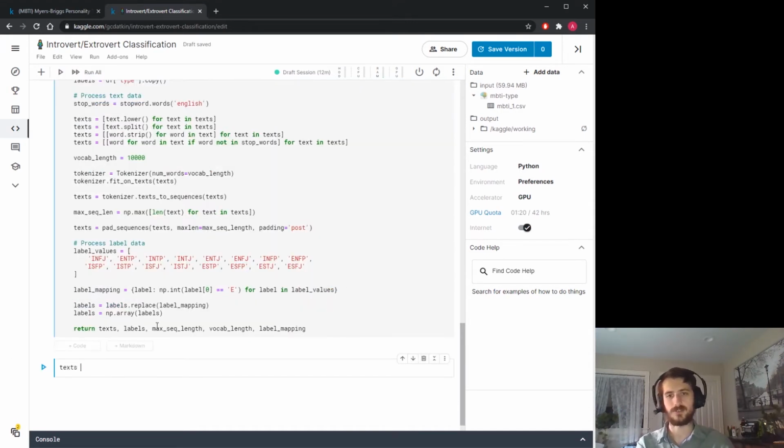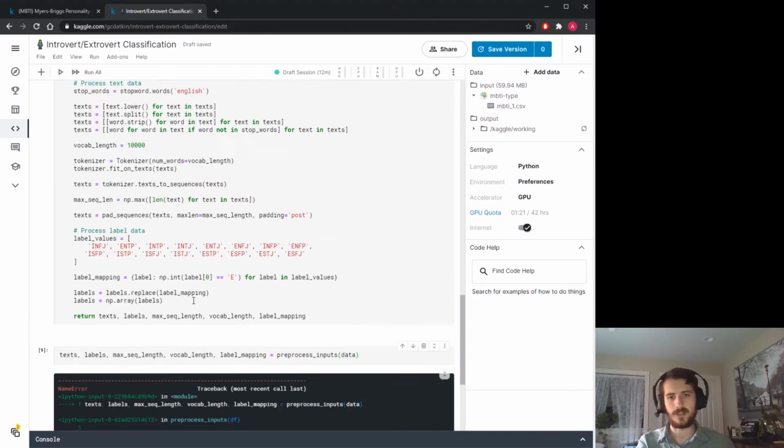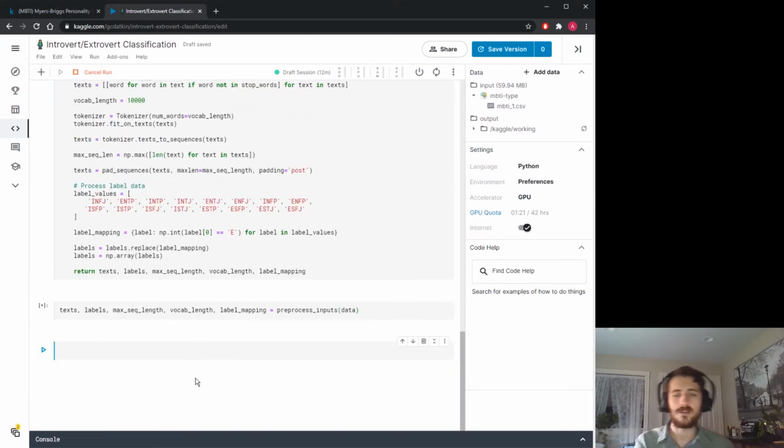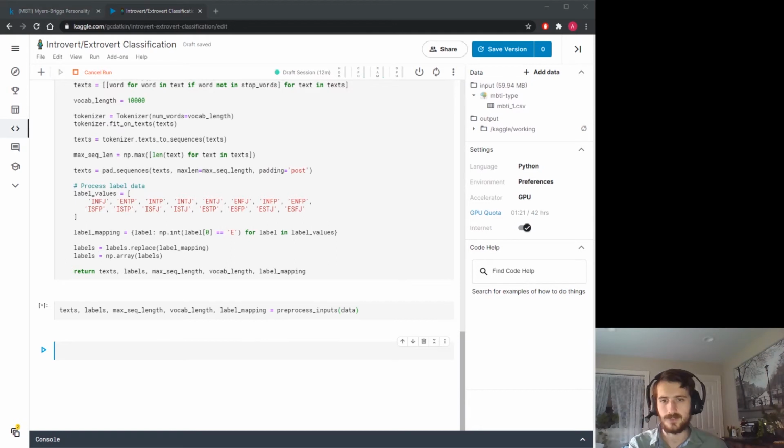And now let's just store all those in their own variables. So texts, labels, max sequence length, vocab length, and label mapping equals preprocess inputs, that's our function here, pass in data. Stop word, should be stop words. Okay, so that's going. Alright, it finished.